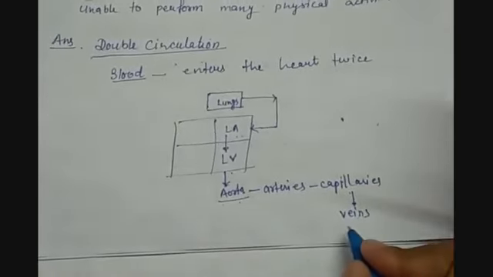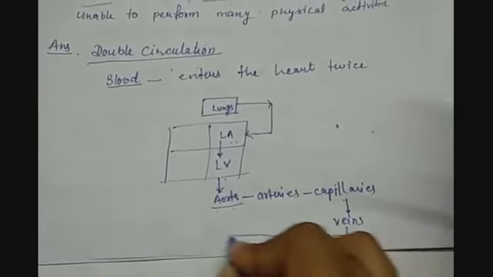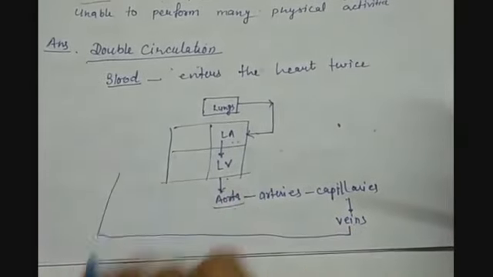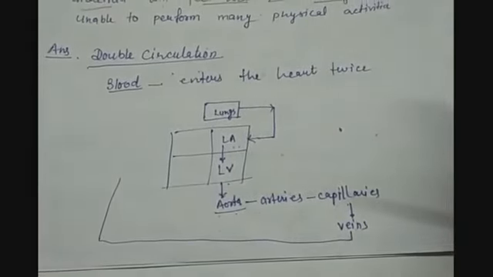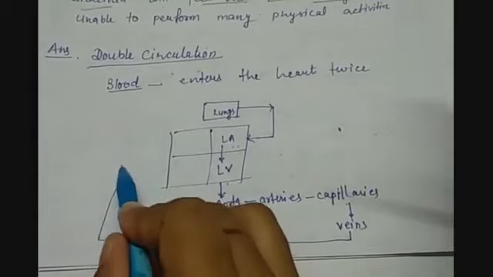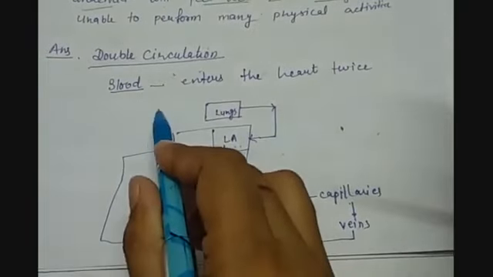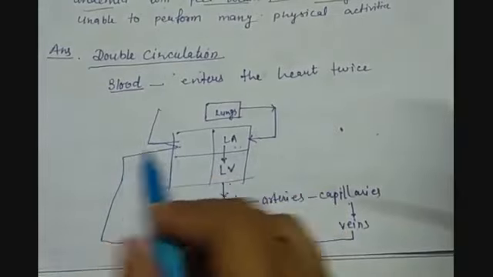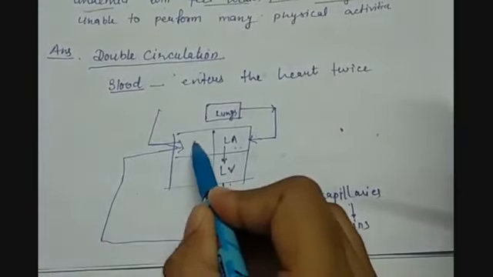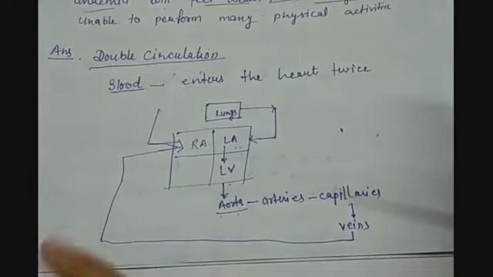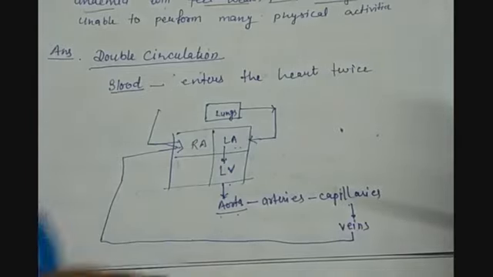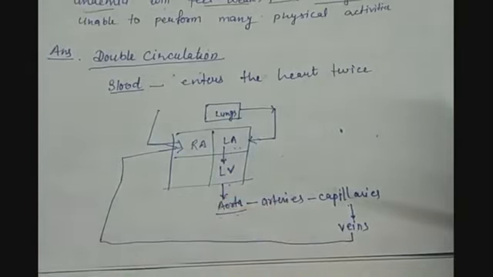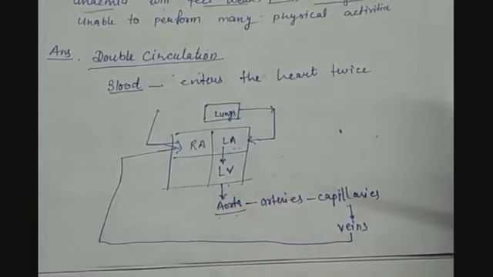Now the veins combine together and form the superior and inferior vena cavas, and they take up the deoxygenated blood from the upper part and the lower part both. So the blood comes into the right atrium, the right upper chamber of the heart.